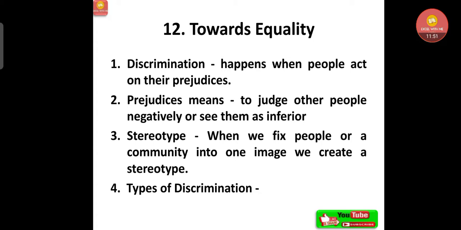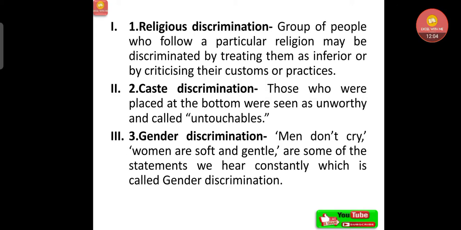This person is like this. On one look, we decide about the person. That is prejudice. Now stereotype. When we fix people or a community into one image, we create a stereotype. Now types of discrimination, let's understand quickly. Number one, religious discrimination, that is a group of people who follow a particular religion may be discriminated against by treating them as inferior or by criticizing their customs or practices.